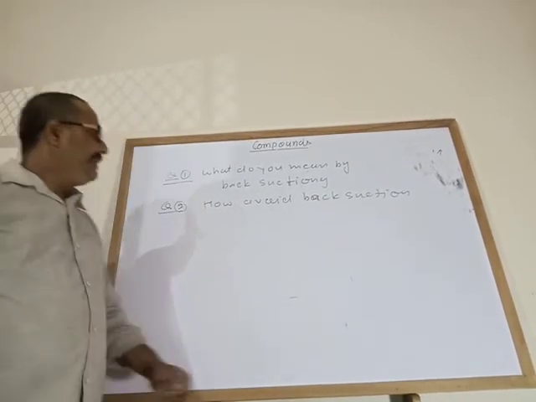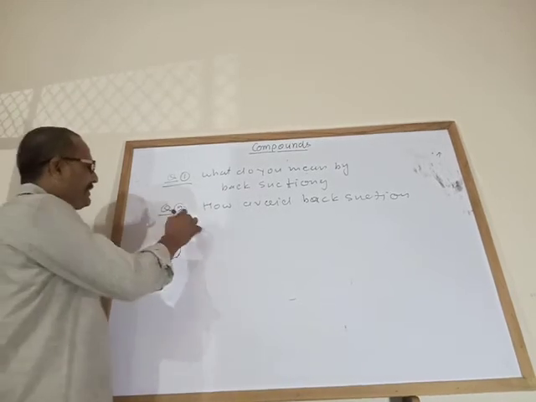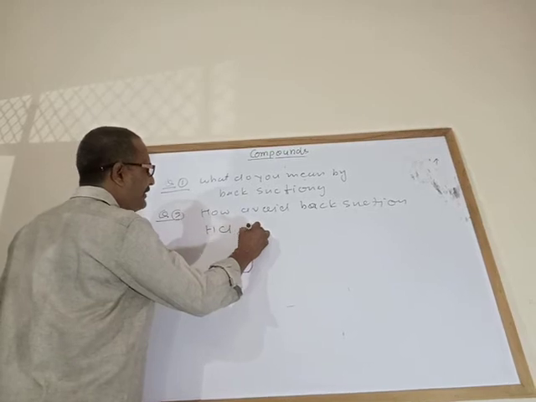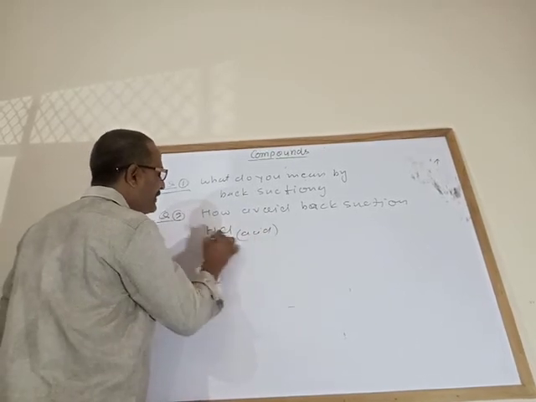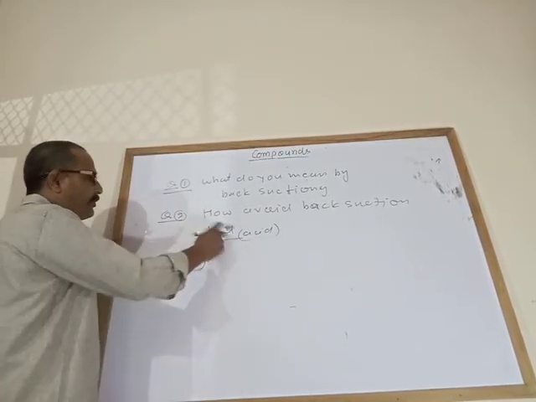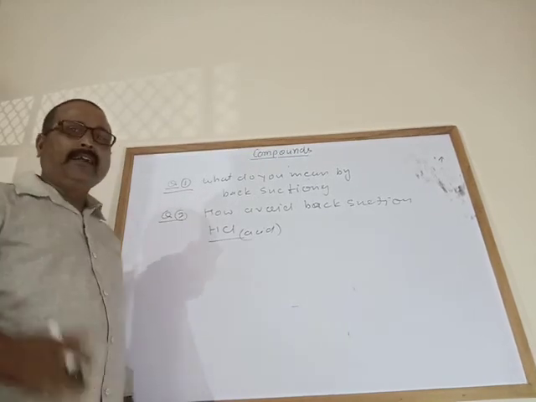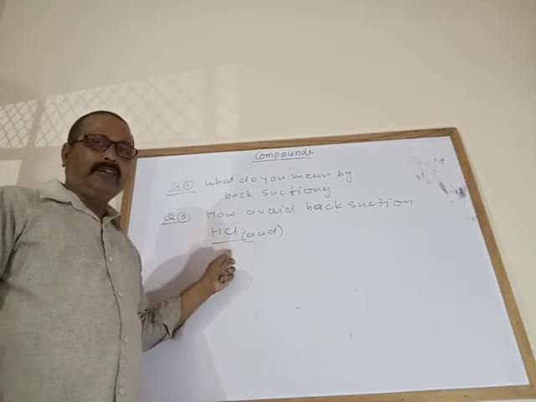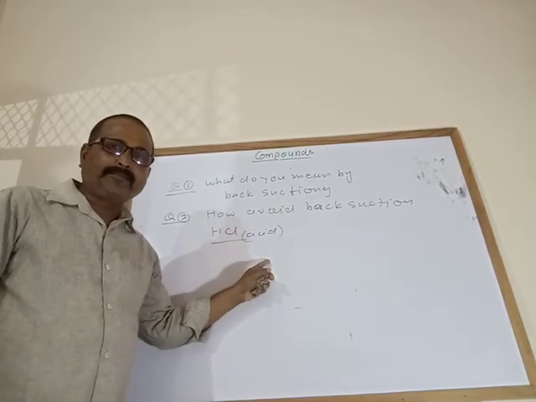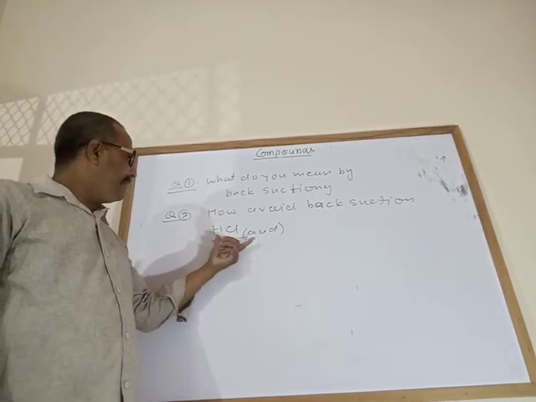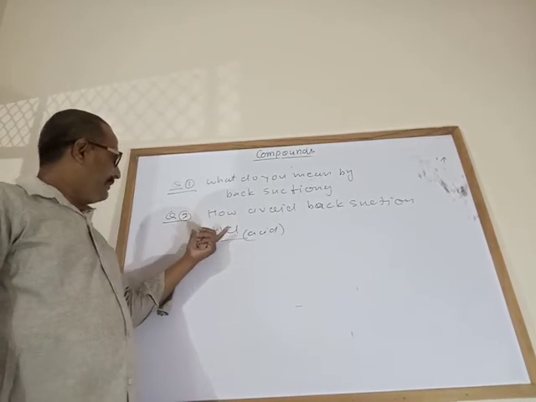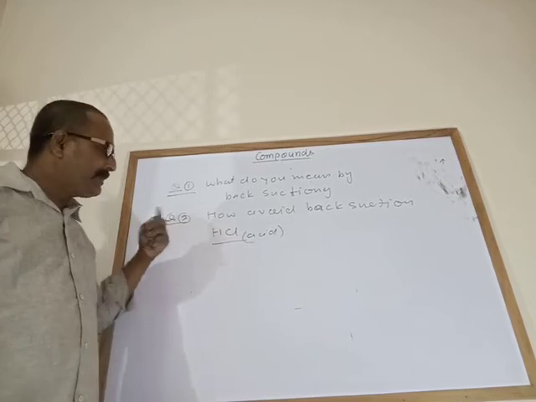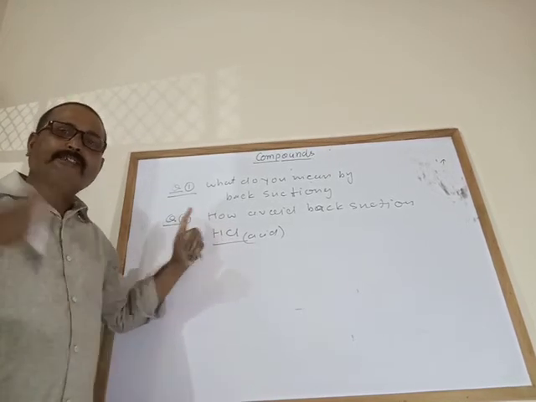Now, the physical properties of hydrochloric acid, the liquid acid. The physical properties of hydrochloric acid are the same as hydrogen chloride gas: colorless, pungent odor, and a sour taste. The melting point and boiling point are the same.